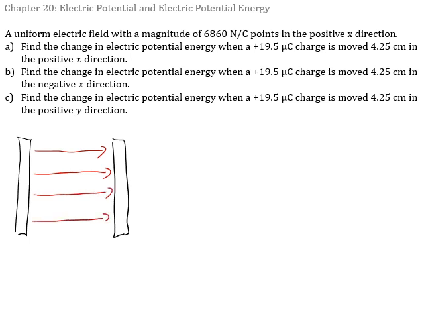And let's write down our electric field vector. E equals 6,860 newtons per coulomb in the x direction, so we'll put in an x hat. Let's put in our coordinate system, x and y. I would say right off the bat, why don't we put in some stuff that we know before we even